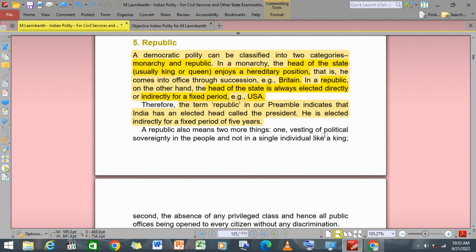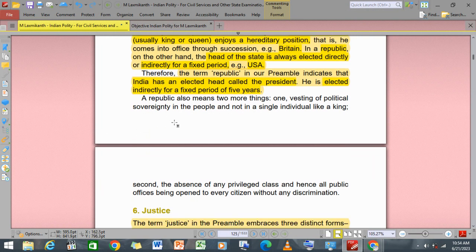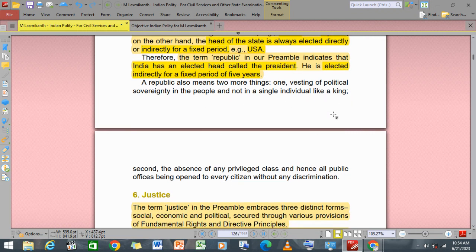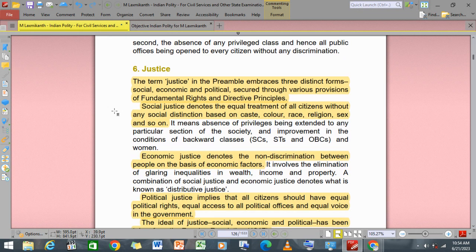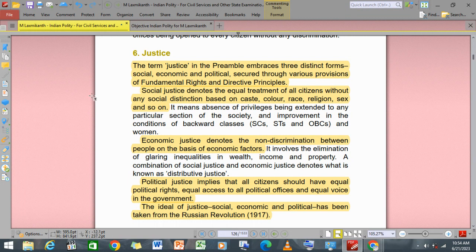Therefore, the term republic in our preamble indicates that India has an elected head called the president, who is elected indirectly for a fixed period of 5 years. A republic also means two things: one, vesting of political sovereignty in the people, not in a single individual like a king. Second, the absence of any privileged class, and hence all public offices being open to every citizen without discrimination. All right. Now, justice.